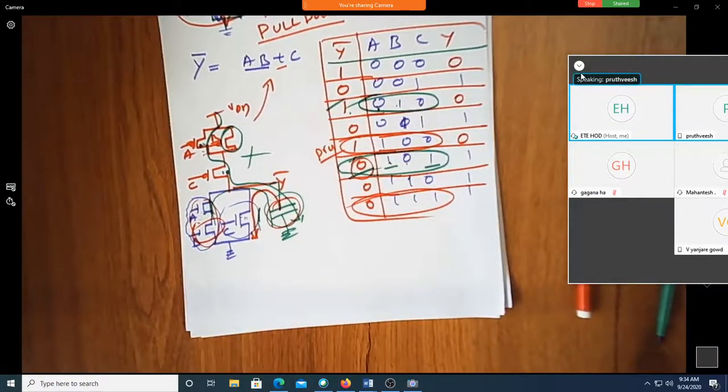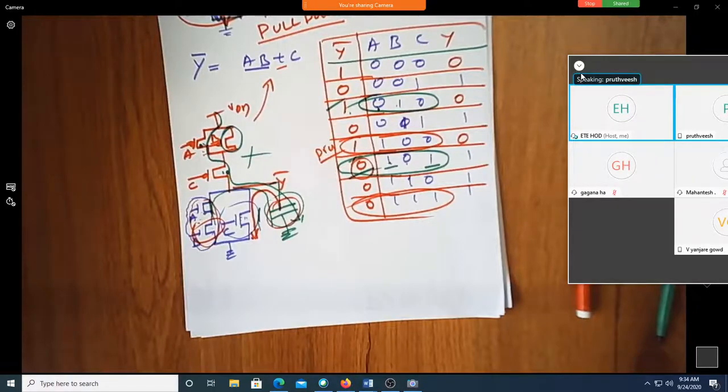In the pull-down circuit, A is on, B is off, C is off. What does that result in? A is on, but B is still off, so the circuit from this side is not open, and C is also open. So it will not be connected to ground, meaning it cannot discharge. Perfect. So there is no discharge path available for the capacitor.